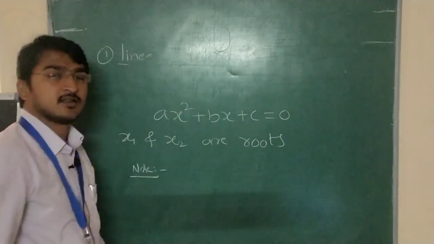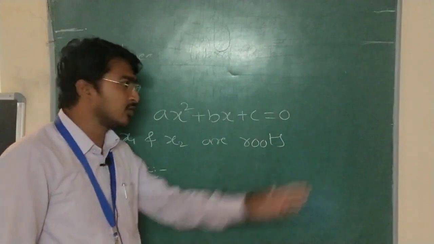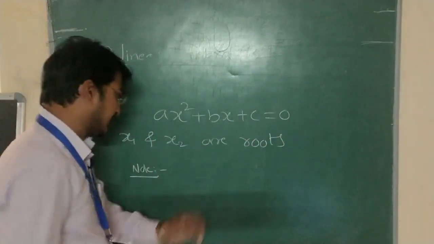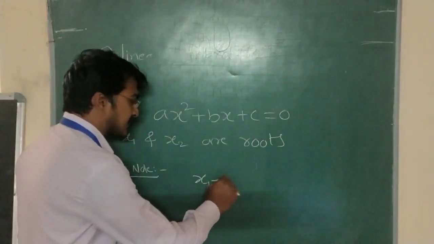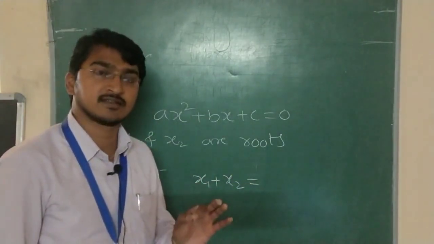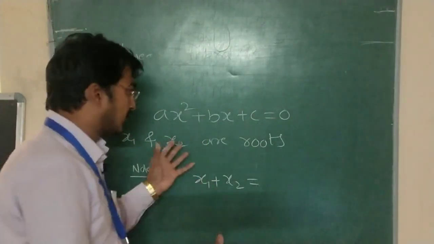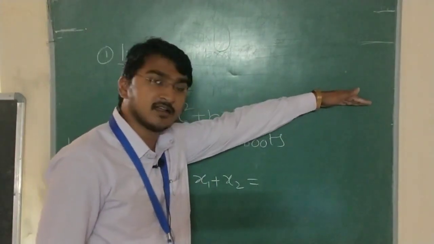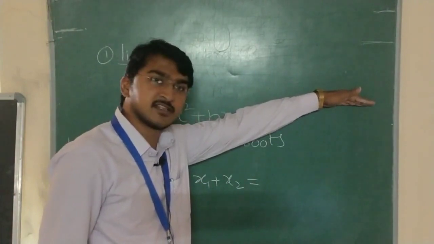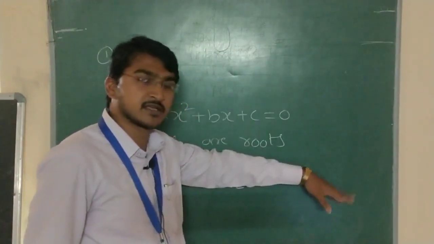So how to find these x1, x2 values directly without using the formulas? x1 plus x2 is the sum of the roots. Initially we got x1 is 2, x2 is 1, no? x1 plus x2 becomes 3.